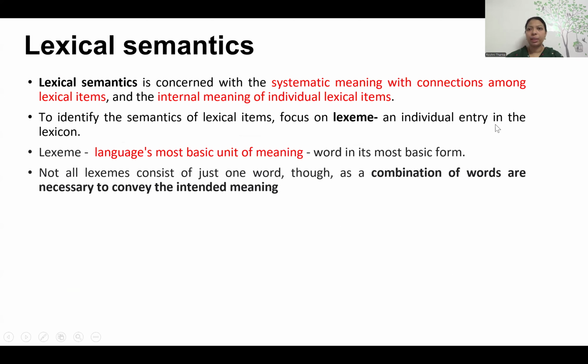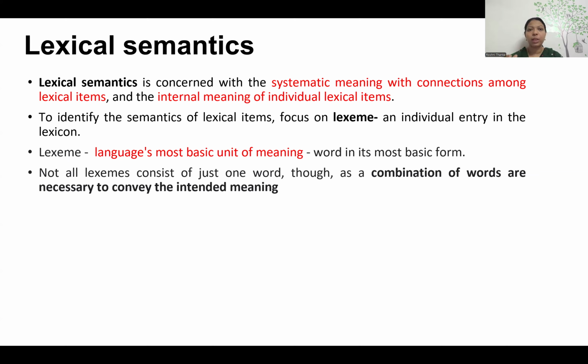Lexical meaning we have already discussed, and what it represents together we also discussed. Another terminology is lexeme. So what is a lexeme? A lexeme is a basic unit, as I told, it's a word. The basic unit of a language, right? So what is the basic unit of a language? The word. Together, words make sentences. So we want to see about that.